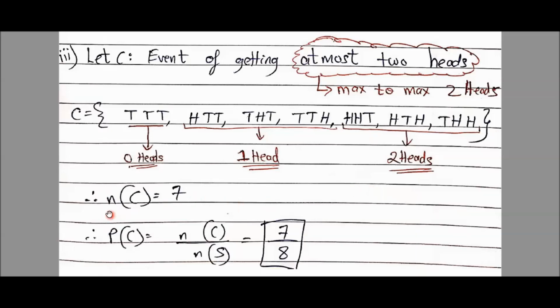Okay, students. So number of elements here is 7. Only 1 we missed out. So probability of C is number of elements in this event C upon number of elements in sample space. 7 upon 8 is my answer.